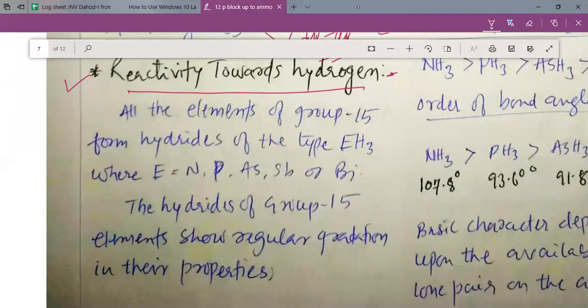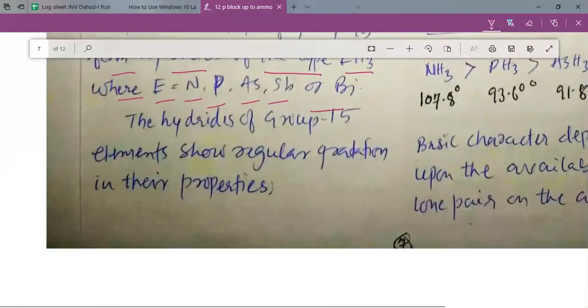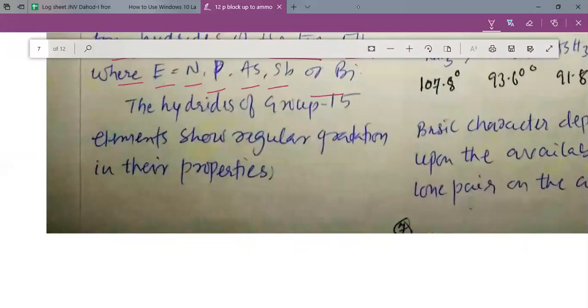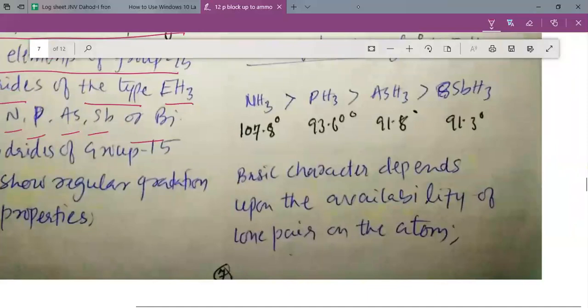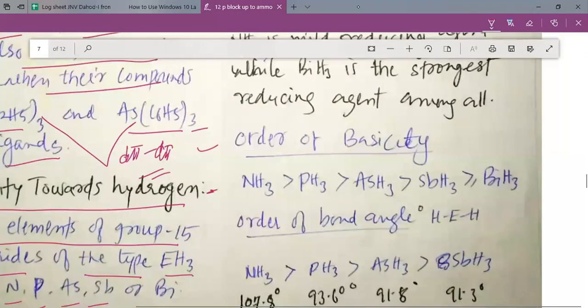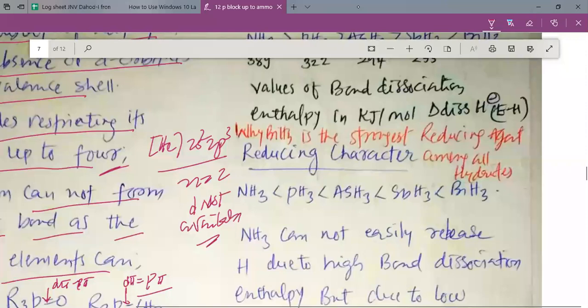No, sir. Okay, then let's move towards the reactivity towards hydrogen. All the elements of group 15 form hydrides. They form the hydrides of EH3 type, where E is equal to nitrogen, phosphorus, arsenic, antimony and bismuth. The hydrides of group 15 elements show regular gradation in their properties. My dear students, it is interesting to study the chemistry of their hydrides, or their properties. Let us study them one by one.